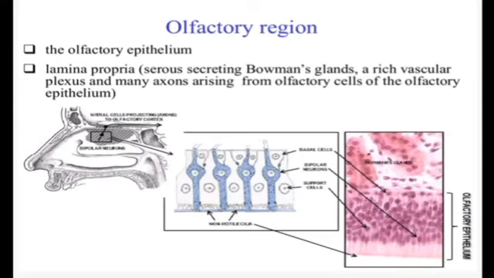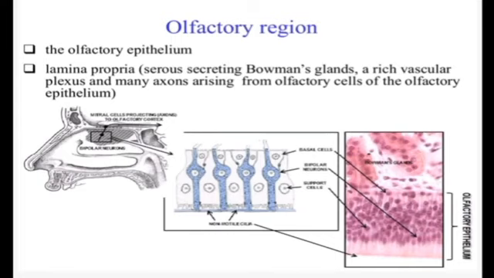Olfactory epithelium is also of the pseudostratified columnar variety. There are three types of cells: the olfactory receptor cells, the sustentacular cells, and the basal cells. So this is the olfactory epithelium. You can see these are the olfactory cells, which are actually bipolar neurons, and there are sustentacular or supporting cells, and small basal cells, whose function is to produce new cells.